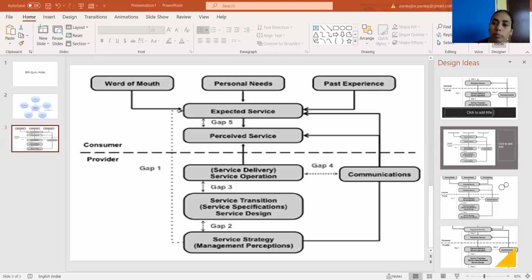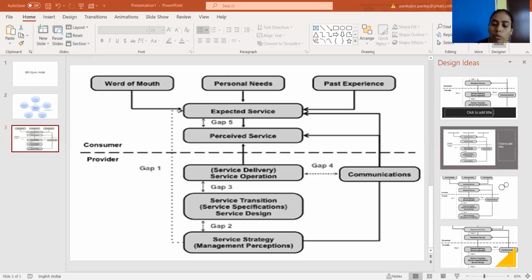What customers perceive about your service and what services you are giving, there needs to be a translation between them. And lastly comes management perception of consumer expectation.